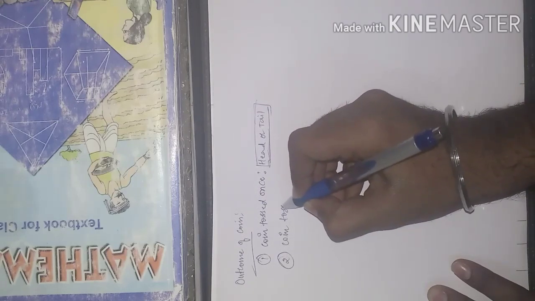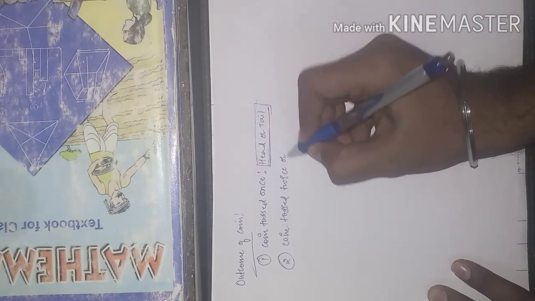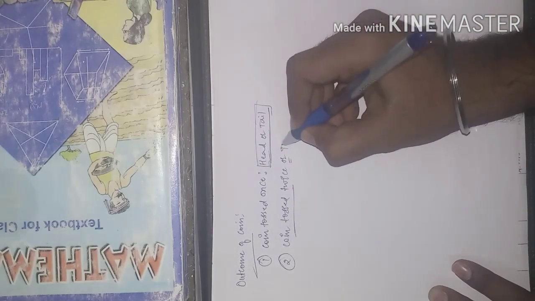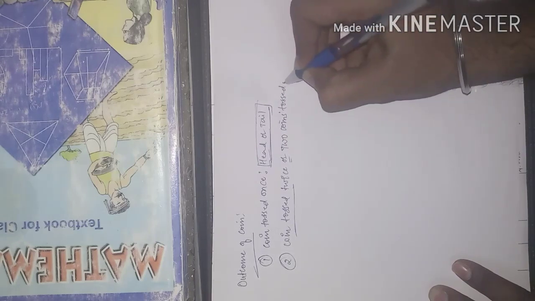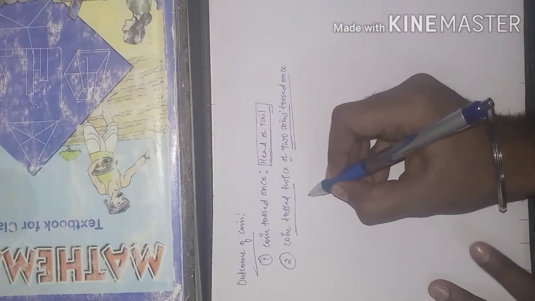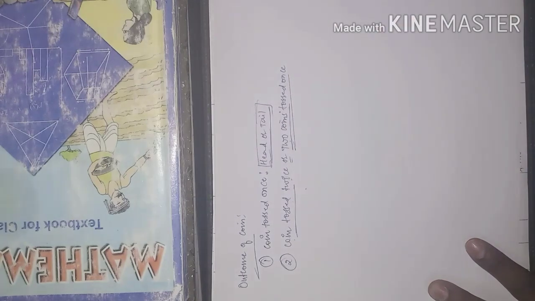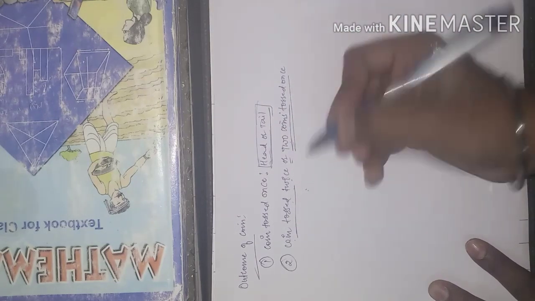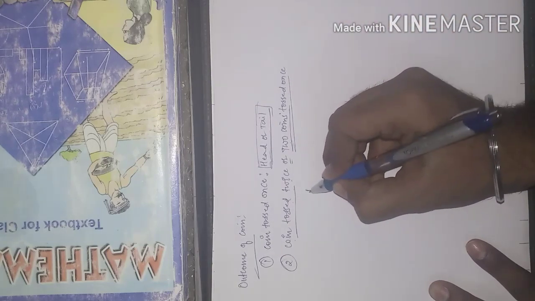Coin tossed twice. This is one name, and one more name for coin tossed twice is two coins tossed once. Both are the same here. So let us see how many outcomes we will get for the coin tossed twice or two coins tossed once. Very simple it is. Some of the people will write directly head, tail and tail, head. So let us learn it and we will write it.